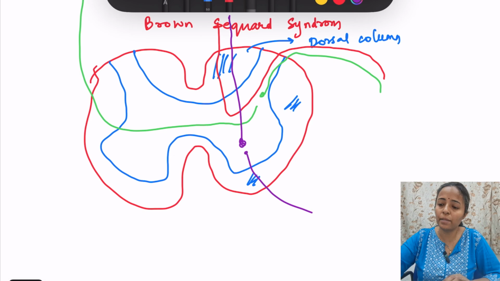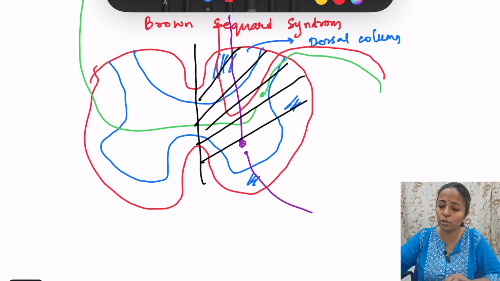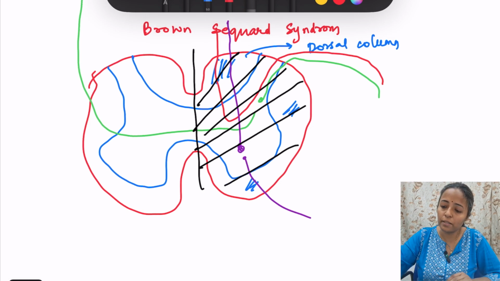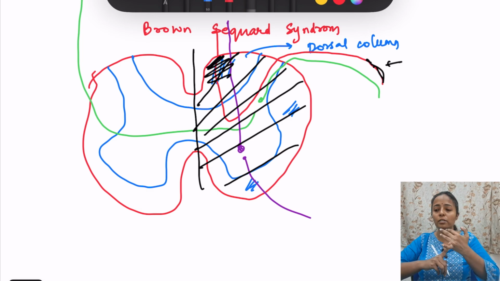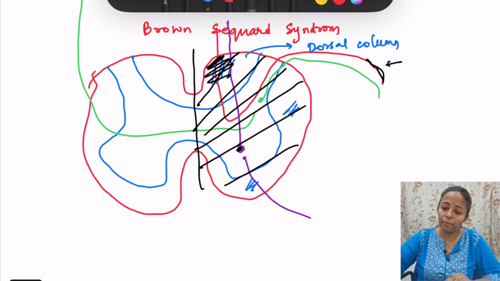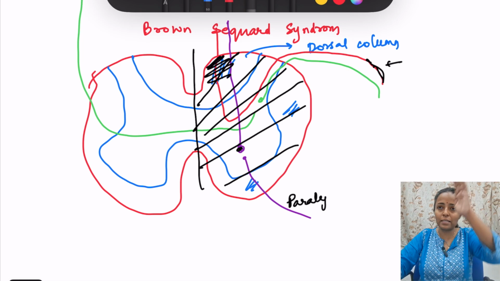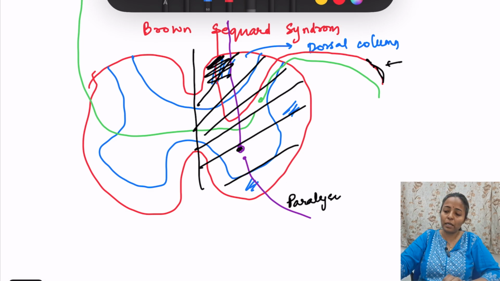So if there is hemisection of the cord, say suppose the injury is this side of the cord, that is the hemisection, what will be the features? See, the dorsal column is affected, okay, same side, so we get dorsal column features on the same side, that is loss of proprioception, vibration, 2-point discrimination on the same side of the lesion. Then see, the pyramidal tract also is same side, okay, so paralysis also same side, because it has already crossed above, it is coming and supplying the same side muscles, so paralysis on the same side.